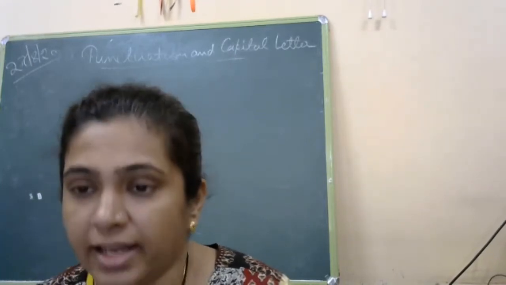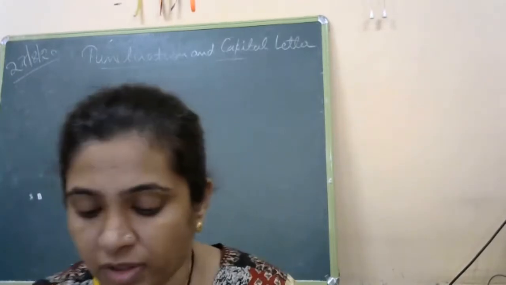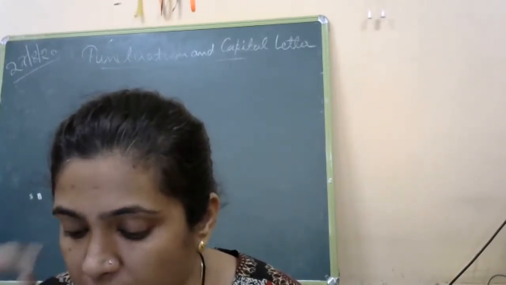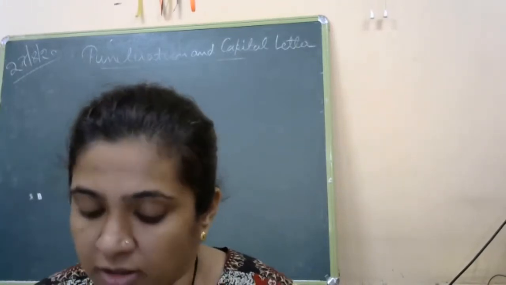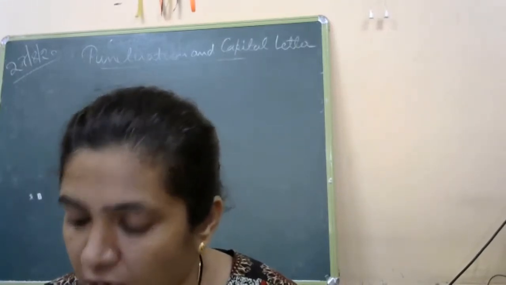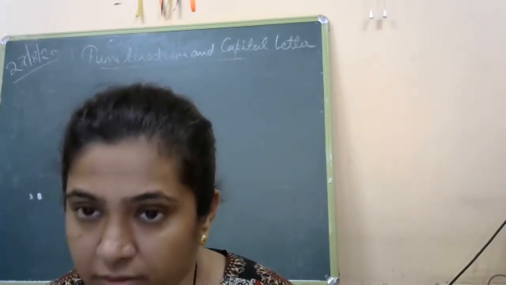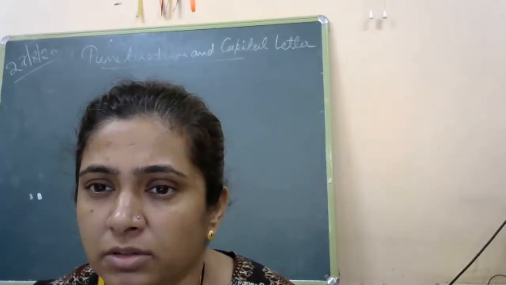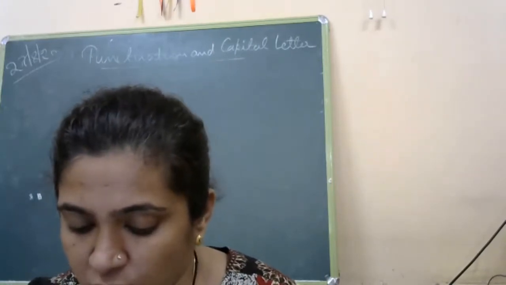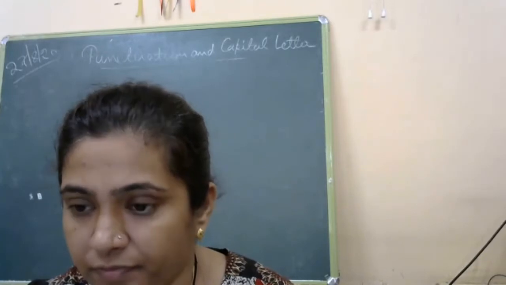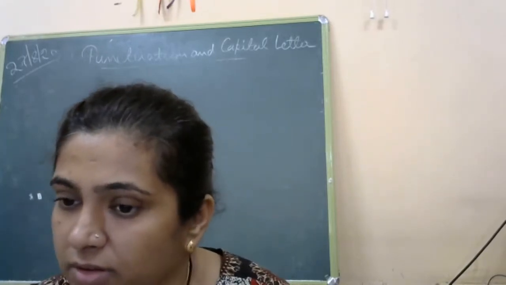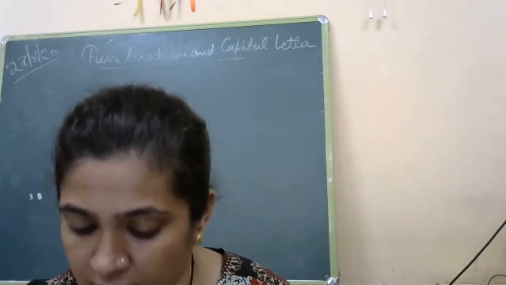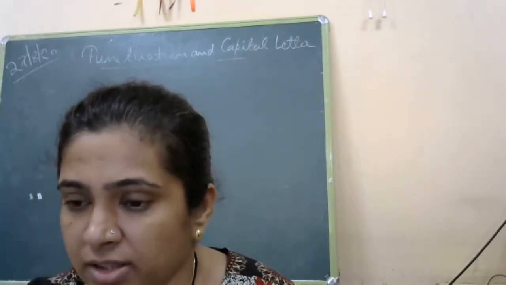Next is exercise number K. In this, you have to give the antonyms and fill the crossword puzzle which is given. The words are given in the across and down to be filled. Suhani, have you written? Okay. The first one is cowardly. The right answer is brave. Very good, Navya. The right answer is brave.